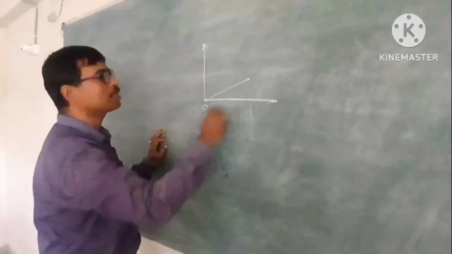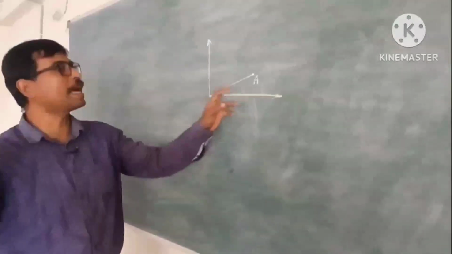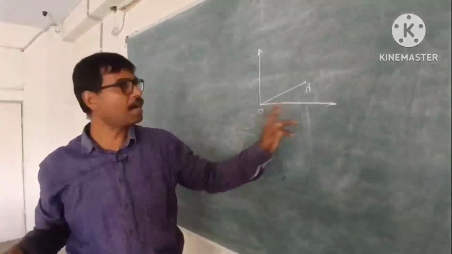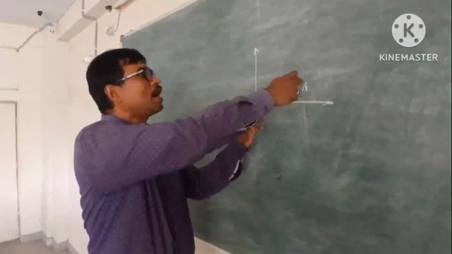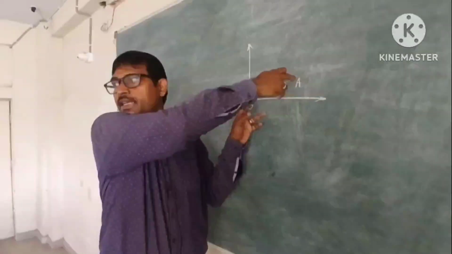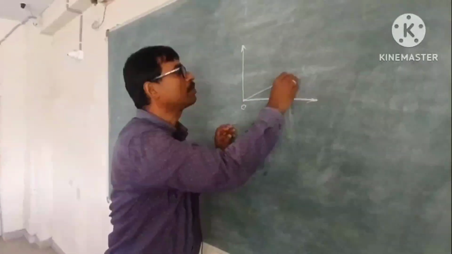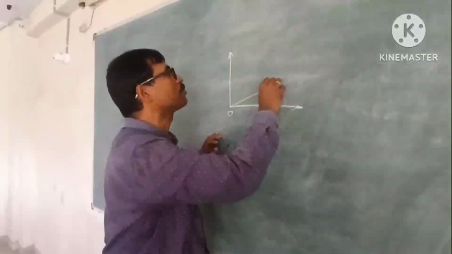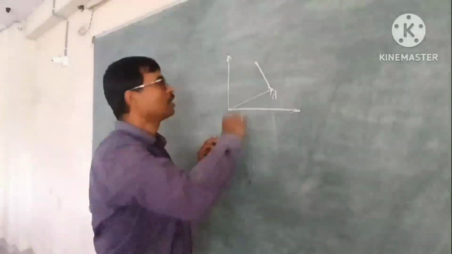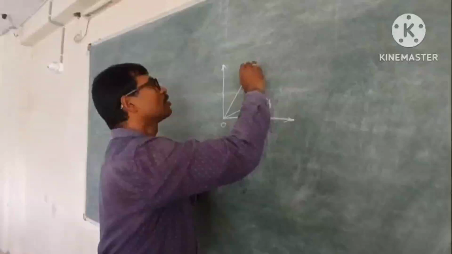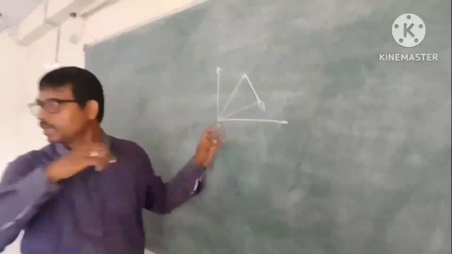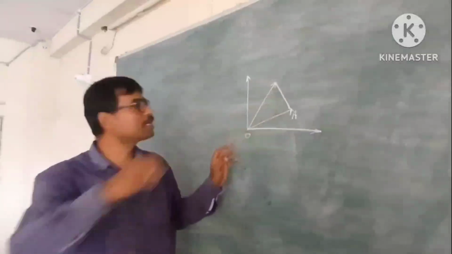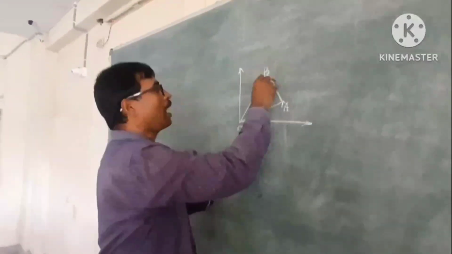Suppose it is the origin, its direction is directed towards A. The body's joining point from the origin O, where did it reach, here. This is a magnitude, it is the magnitude of the line, that displacement. After a certain time, suppose the body moves to this point, and if you join this one, it becomes the final point. So the total magnitude of the displacement is OB. OB is the final displacement.